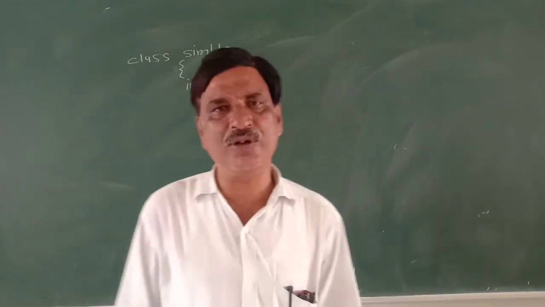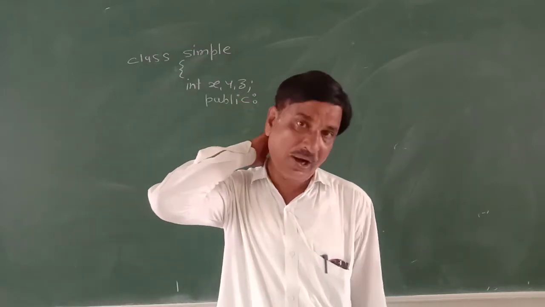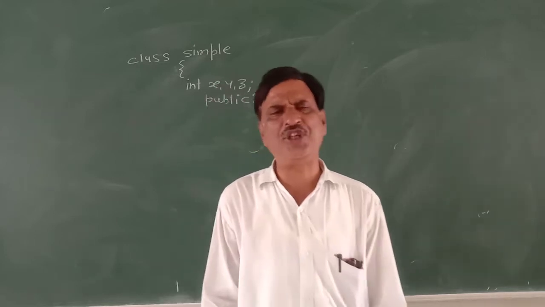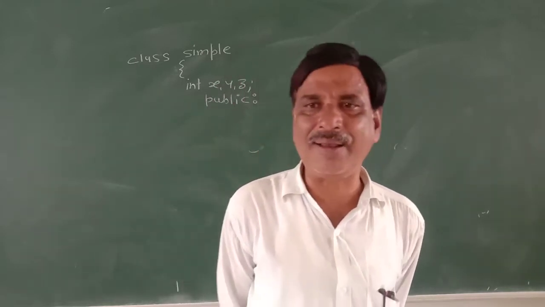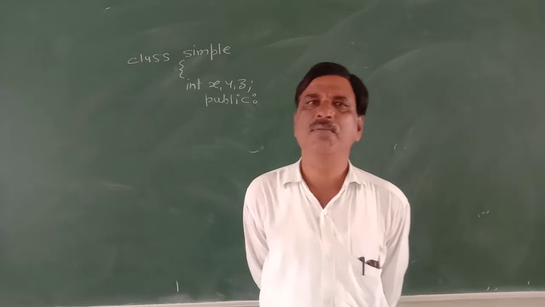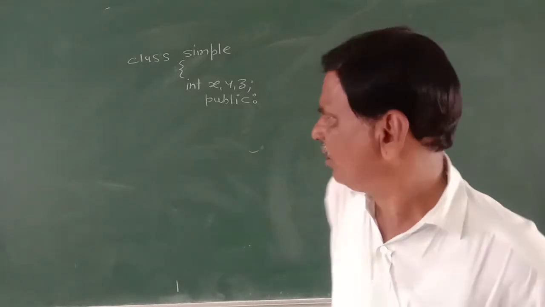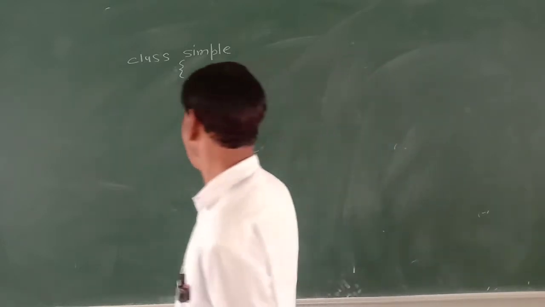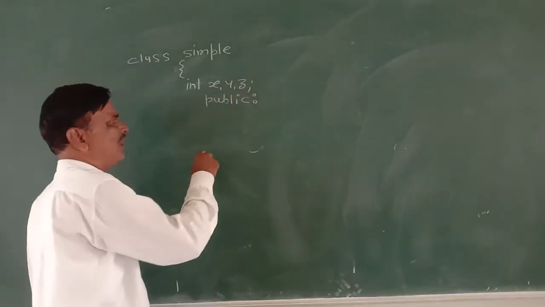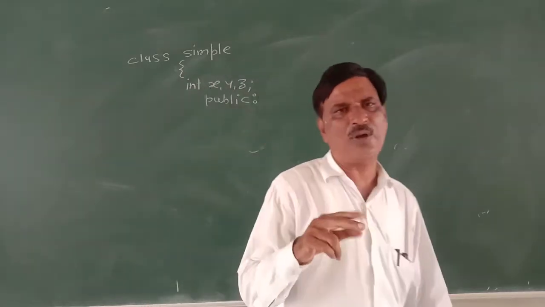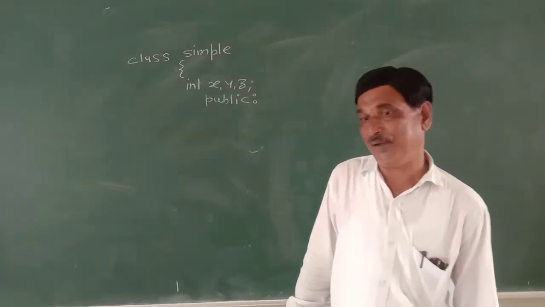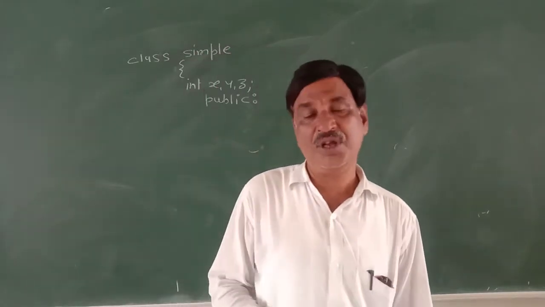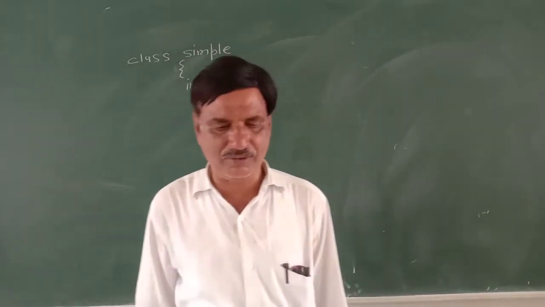Data and functions are called members of the class, and more specially data is called data member, function is called function member, because they are enclosed in this opening and closing curly bracket. So data members x, y, z. There are two types of members: data member, function member. Similarly, there are two sections of the class: private section, public section.